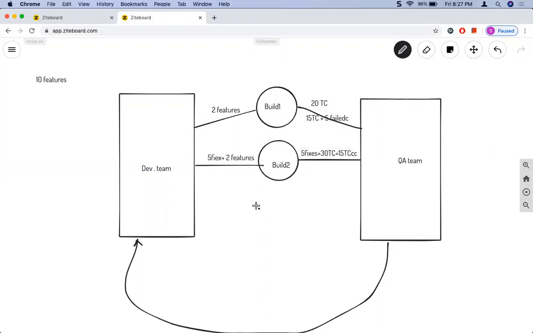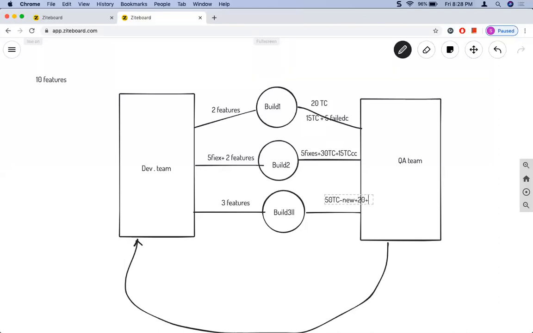In build 3 you get more features again. Say for example, you get 3 features, and the QA team might have, say, 50 new test cases for these 3 new features. Now, these 50 test cases alone are not enough to be executed on build 3. You need to execute your 20 test cases from build 1, and the 30 test cases which you executed on build 2 also need to be executed here on build 3.